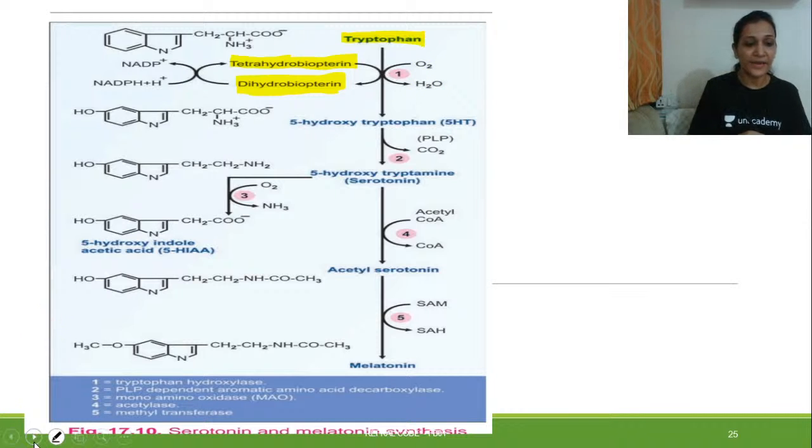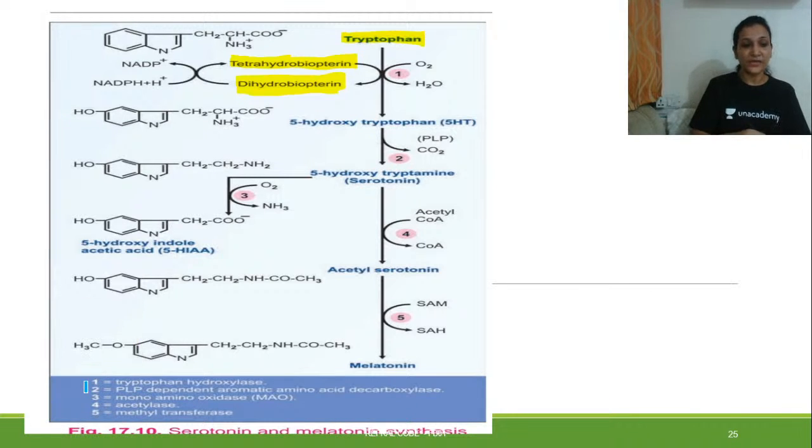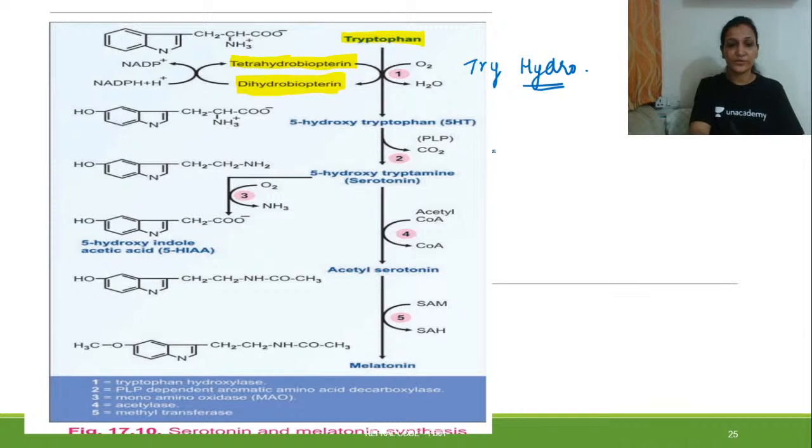So let me take a pen and we'll write the name of the enzyme also over here. The enzyme over here is tryptophan hydroxylase. The enzyme needed over here is this.